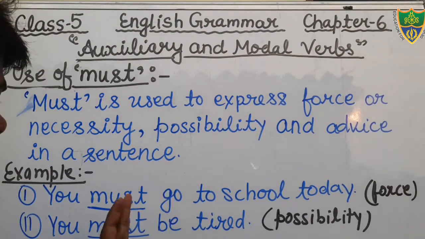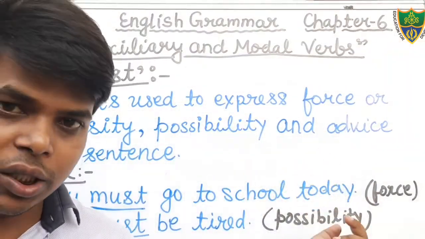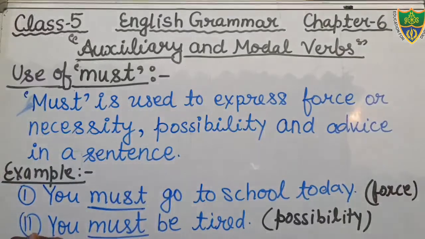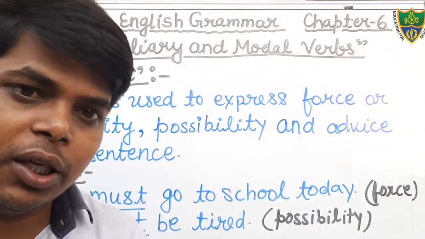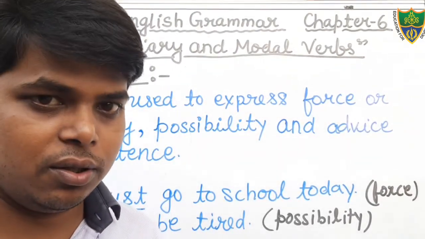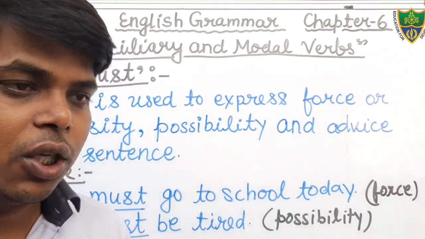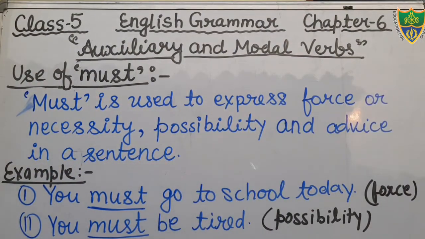But you write only two examples. You must go to school today. What does it show? It shows the necessity, force. And in another example, you must be tired. What does it show? It shows the possibility. You must respect your elders. It shows the advice. Okay. So we use the word must to express the force, necessity, possibility, and advice in a sentence.